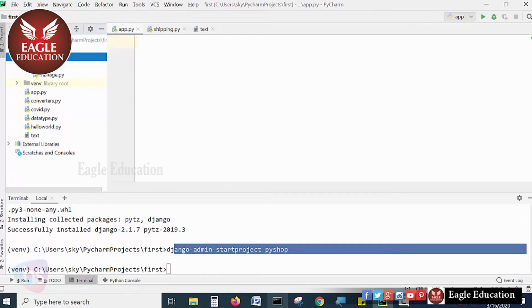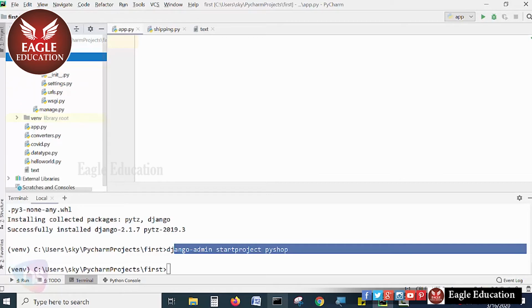Now what is PyShop that it has created, and what is the skeleton? We will see here by expanding this. See, these all are created by itself. I didn't create anything, as you clearly see. Now PyShop has a double underscore init file, an initial file initiating this particular project.